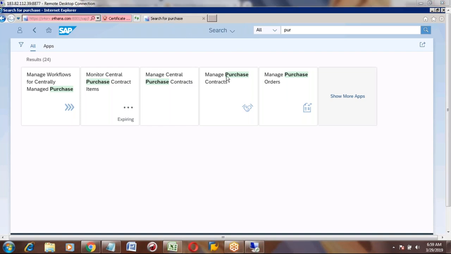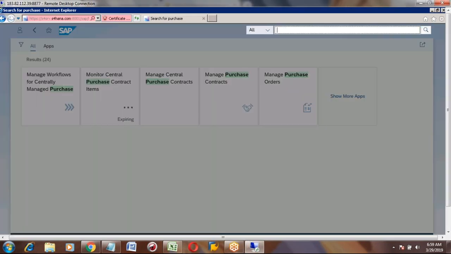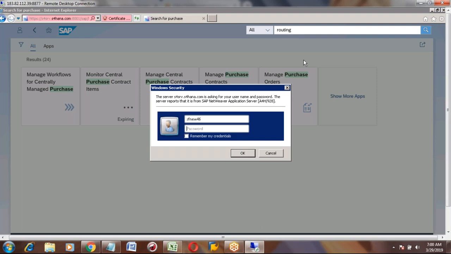I'm just explaining how Fiori looks like. If you have any questions, you can just type in chat. Okay, you are asking for routing. Let me type routing.